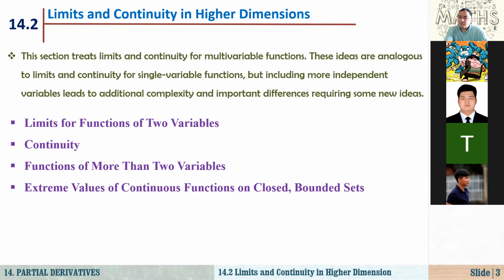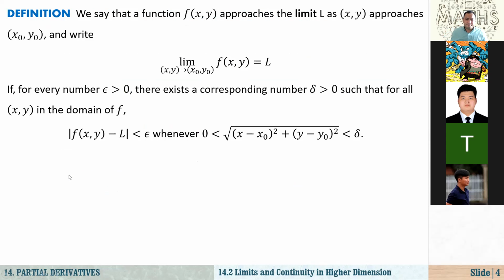The function may be a function of 2 or 3 or 4 variables, but in this course most of the time we will deal with functions of 2 or 3 variables, sometimes 4. So we have: limits for functions of 2 variables, continuity, functions of more than 2 variables, and extreme values of continuous functions on closed and bounded sets. These are the formal definitions we have to go through.